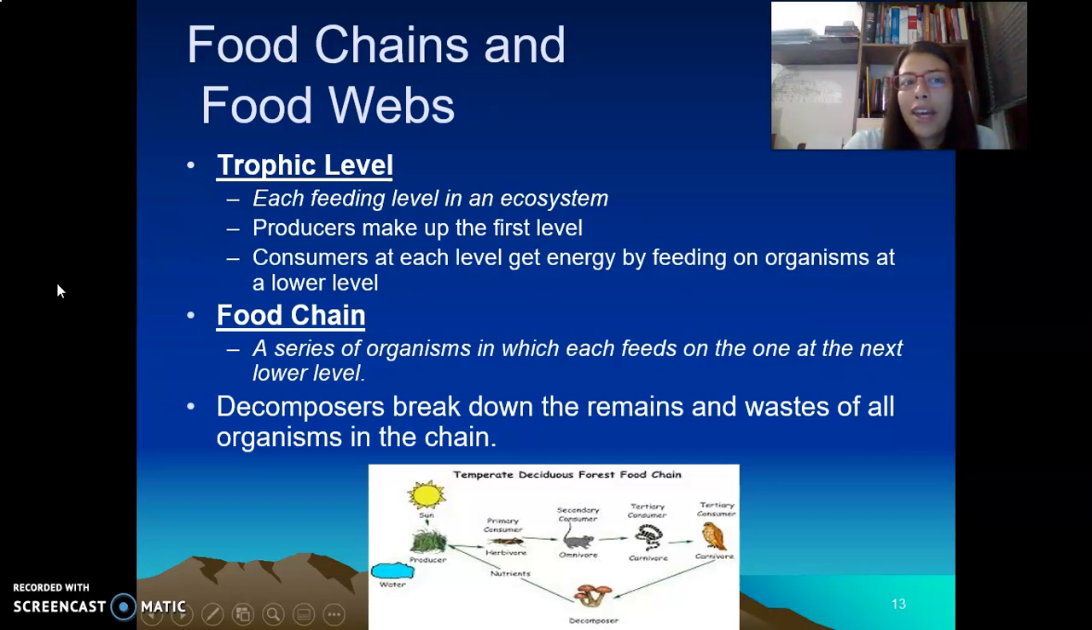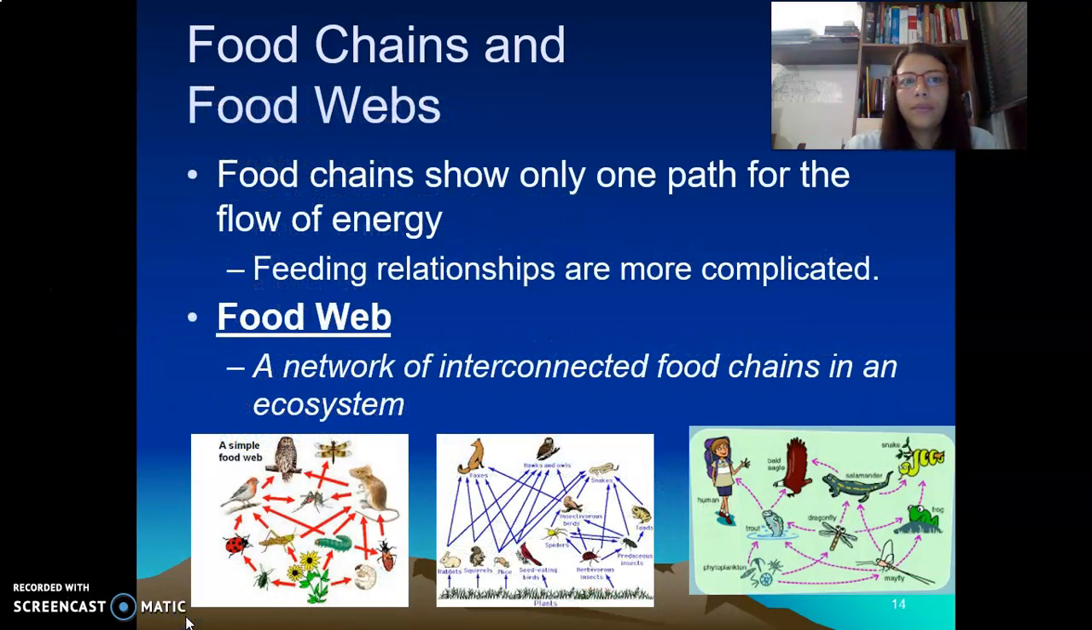These organisms make up trophic levels. The trophic levels are the levels where producers or consumers are in the ecosystem, and the way they get energy, the energy flow. A food chain is a series of organisms in which each feeds on the one at the next lower level. Decomposers break down the remains and wastes of all organisms in the chain. Food chains show only one path for the flow of energy.